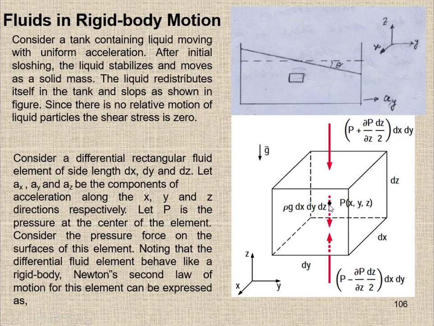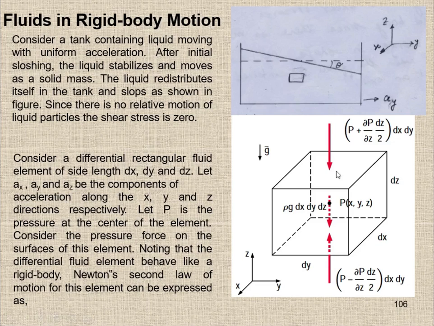We have already discussed in the live session how the pressure changes from one point to another. If the pressure P is here, what would be the pressure on this side after dz, because this is at the center? The distance from here to here is dz by 2 and the distance from here to here is dz by 2. So what would be the pressure at this surface and what would be the pressure at this surface?